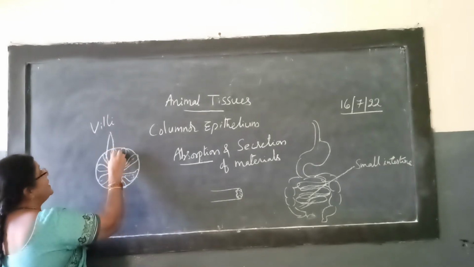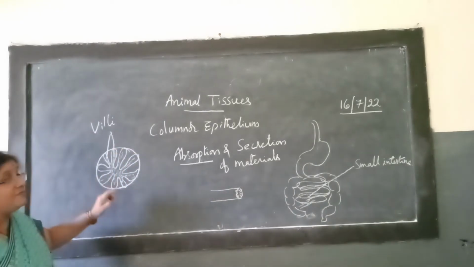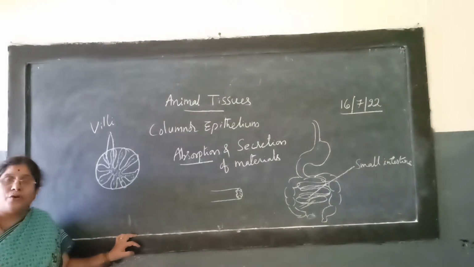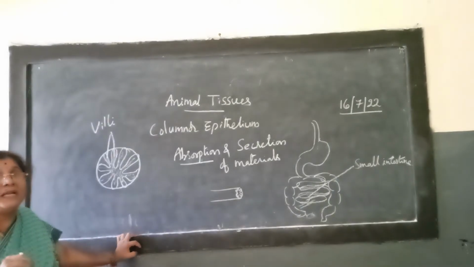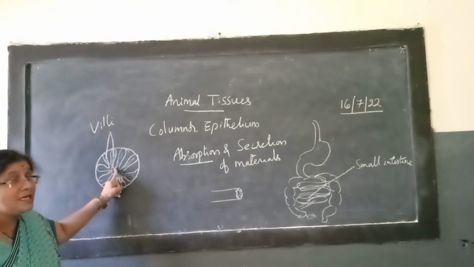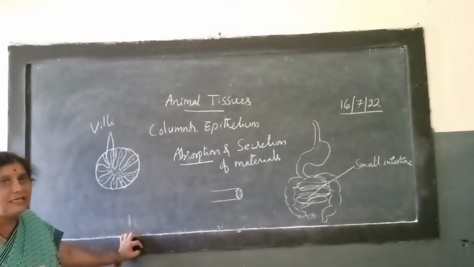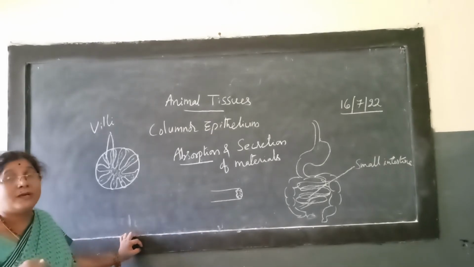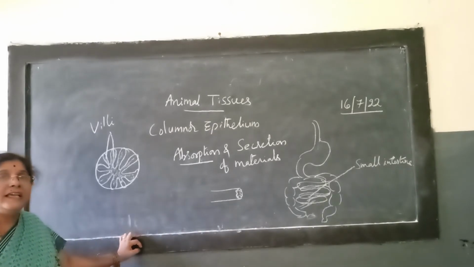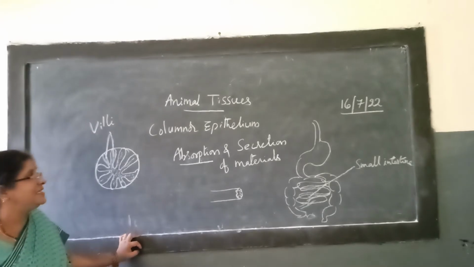That is happening because of villi. The digested food material is just absorbed. Is it clear to children? It is transported through the blood and used by all cells present in our body.